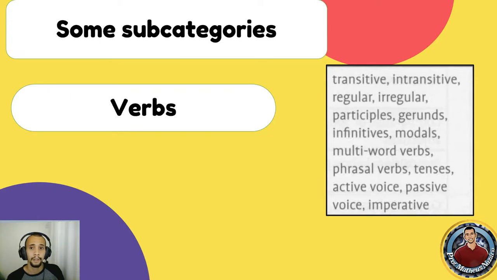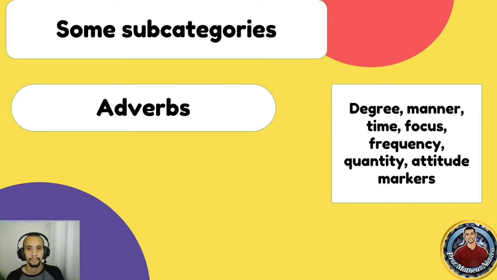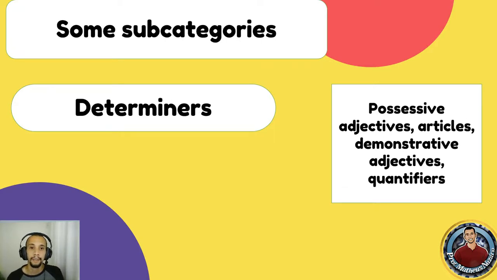As for verbs, we have transitive, intransitive, regular, irregular, participles, gerunds, infinitives, modals, multi-word verbs, phrasal verbs, tenses, active voice, passive voice, imperative, and so on and so forth. Adjectives, the most common part of adjectives that we talk about are the degrees of it, so comparative and superlative. Adverbs, as I had shown you, we have adverbs of degree, manner, time, focus, frequency, quantity, attitude markers. Okay? And for determiners, possessive adjectives, articles, demonstrative adjectives, quantifiers.